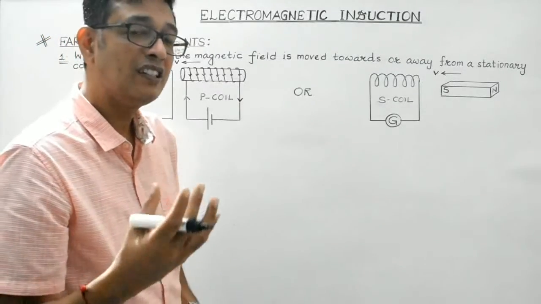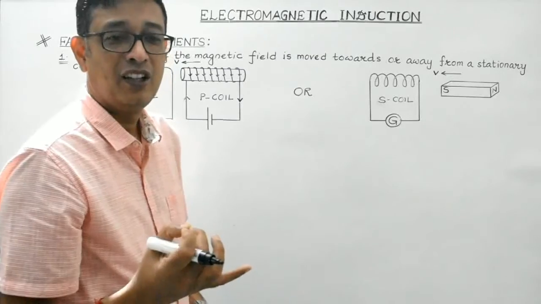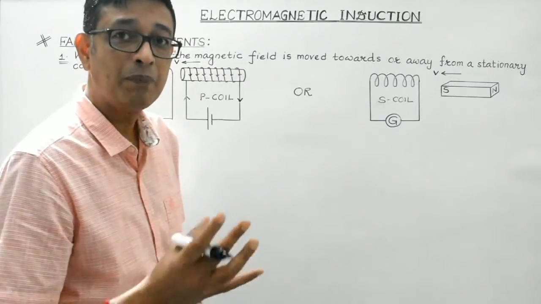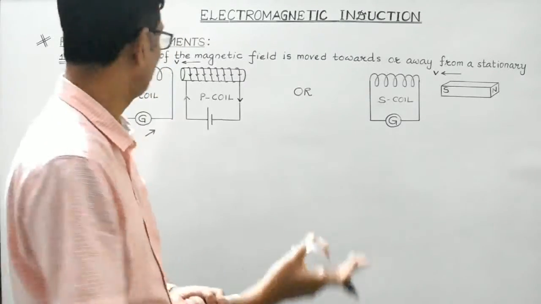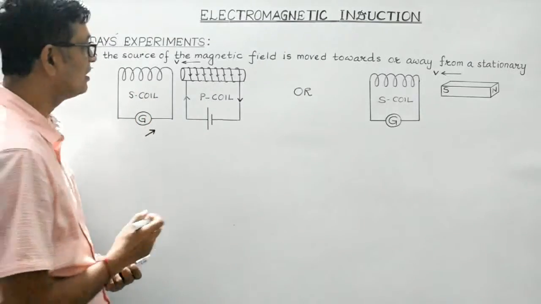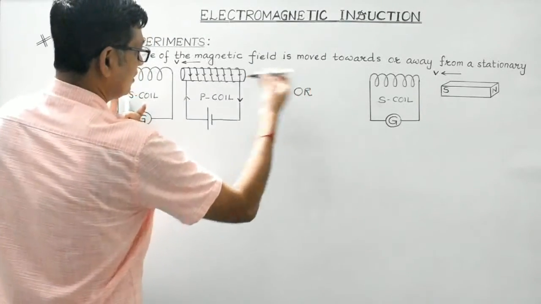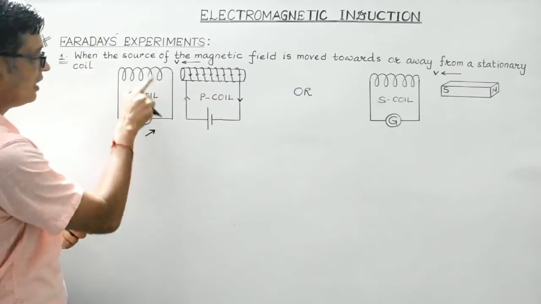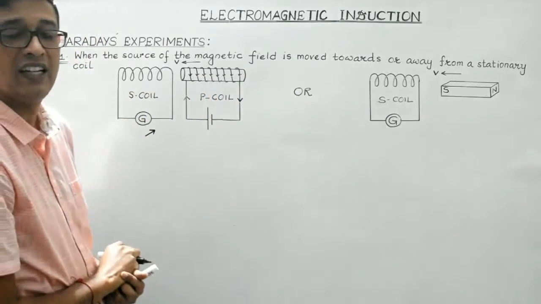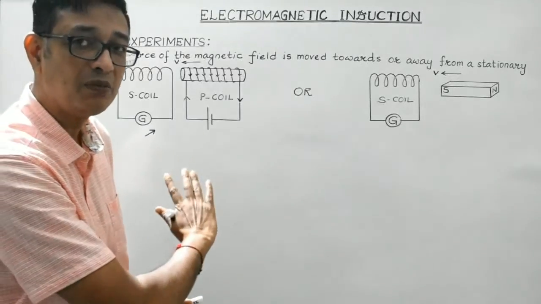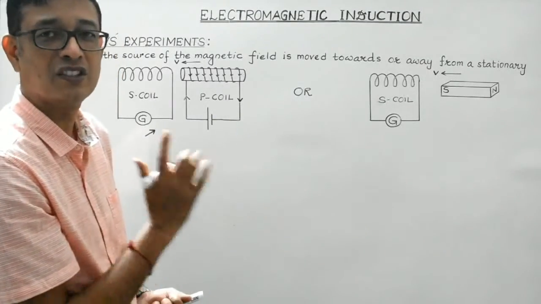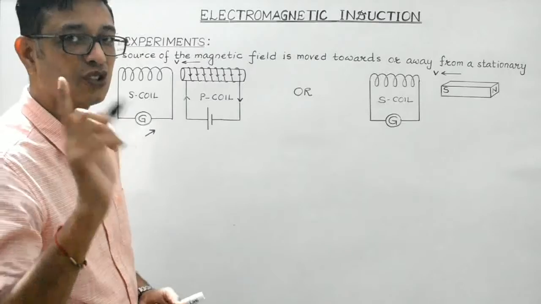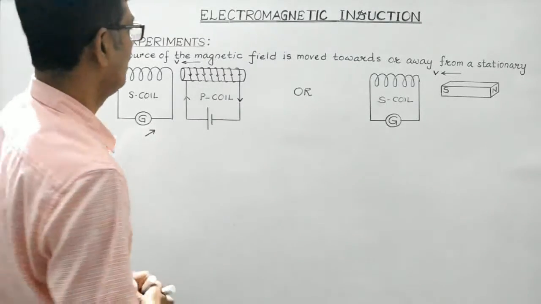So, galvanometer is a sensitive device. The deflection of it shows the production of current, the flowing of current through the S coil. So it means that when this P coil is brought closer to the S coil, then some current gets induced in the S coil. That is the reason why the galvanometer showed some deflection, say towards right. This was the first observation, right?